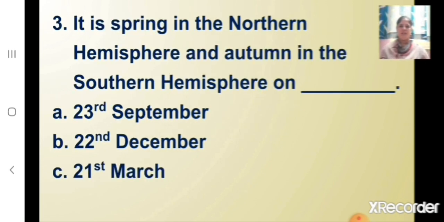Third one. It is spring in the northern hemisphere and autumn in the southern hemisphere on dash. A. 23rd September. B. 22nd December. C. 21st March. What's the correct answer, children? Yes. C. 21st March.